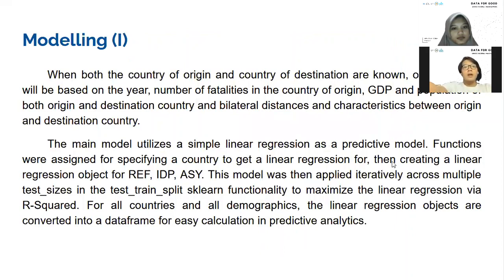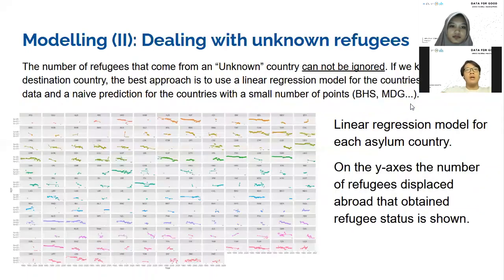Next, modeling 2 is for dealing with unknown refugees. The number of refugees that come from an unknown country cannot be ignored. If we know the destination country, the best approach is to use the linear regression model. Based on the left figure, the y-axis shows the number of refugees displaced abroad that obtained refugee status, and the linear regression line tends to slope downward rather than increase.